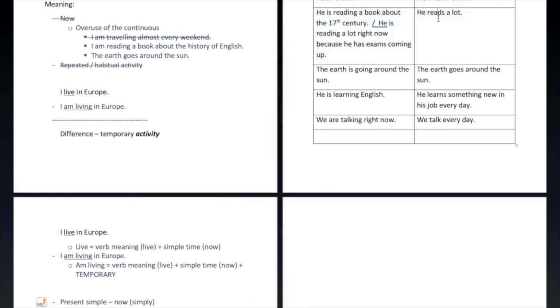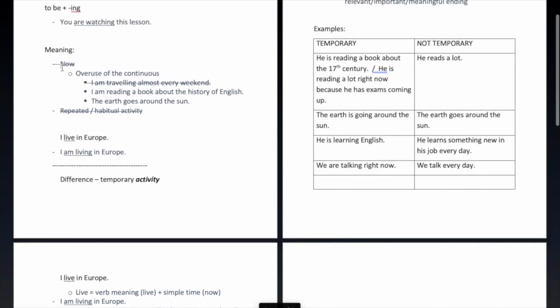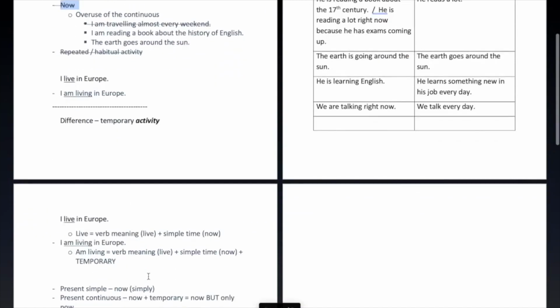No comment about temporary. Okay, but if I say he is reading a book about the 17th century, okay, so we say this is true now, plus it's temporary. And another way to think about this is now, but only now. All right, so this is where the confusion comes. This is why everybody wants to say now, because it's partly right.